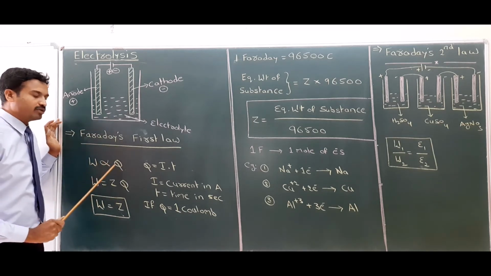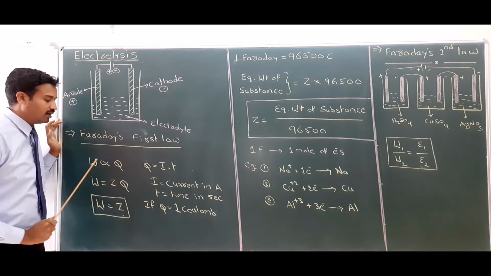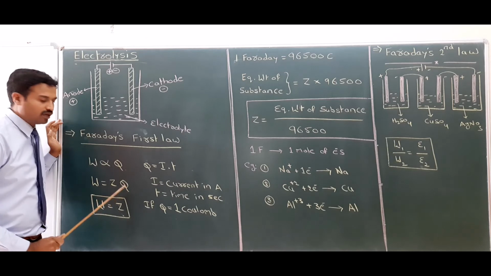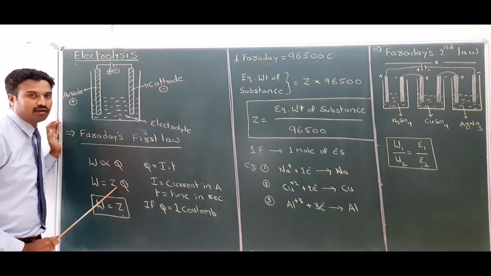Now, W is proportional to Q. Q is called the quantity of current. W is the weight of the substance. W is equal to Z into Q. Z is called the electrochemical equivalent.